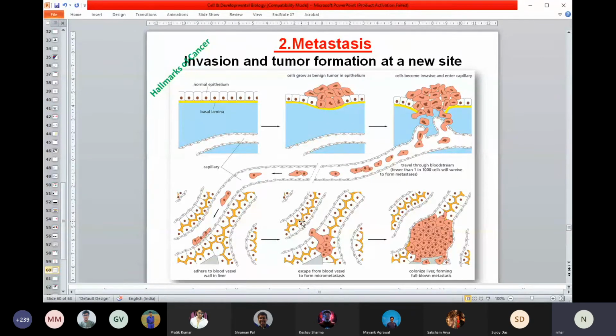So if you see the picture, now you can think how you can treat this. If it's localized, you can do multiple treatments. You can surgically remove it, that's the best way. Even if you are not able to remove it, you can do radiotherapy, putting ionizing radiation to kill these cancer cells as well as some nearby cells. Sometimes radiotherapy is very dangerous, but still there is a possibility to cure.